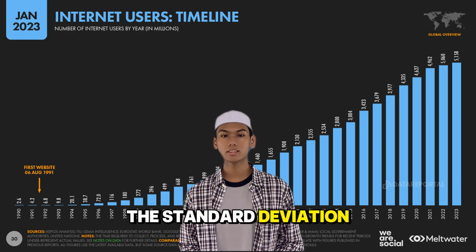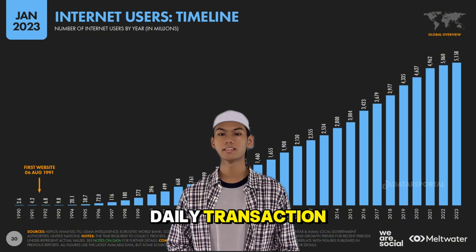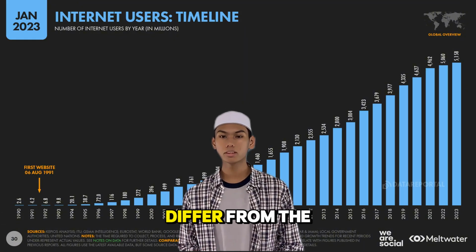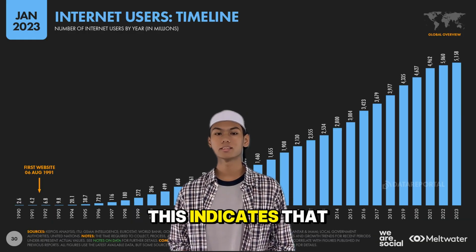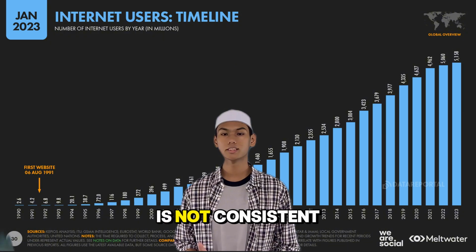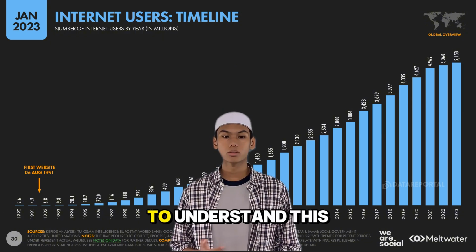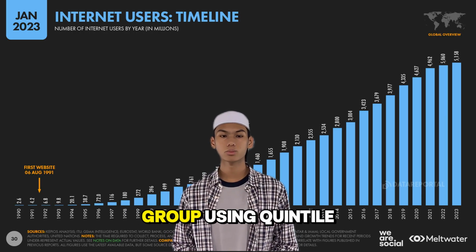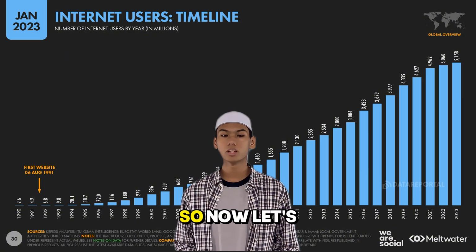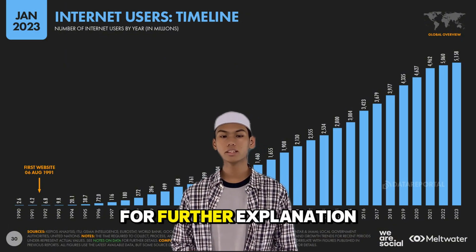The standard deviation is 3.37. This means student daily transactions usually differ from the average by about 3 transactions. This indicates that transaction behavior is not consistent among students and varies widely. To understand this variation more clearly, we can divide the data into groups using quartiles. So now, let's go back to our field reporter, Shami, for further explanation.